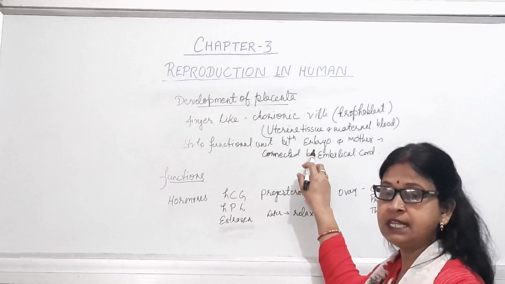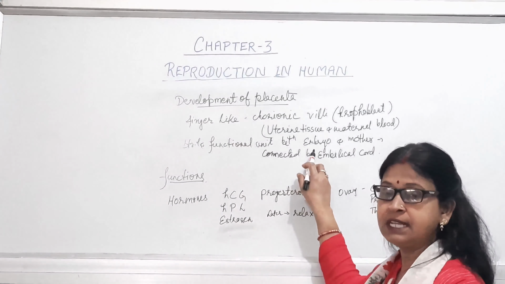So in this way, all these hormones are necessary for the maintenance of pregnancy and other functions, and in this way it plays a very important role as an endocrinal gland. Now during the pregnancy period, the ovary will also secrete hormones, that is cortisol, prolactin, thyroxine, etc., and we will discuss that also.